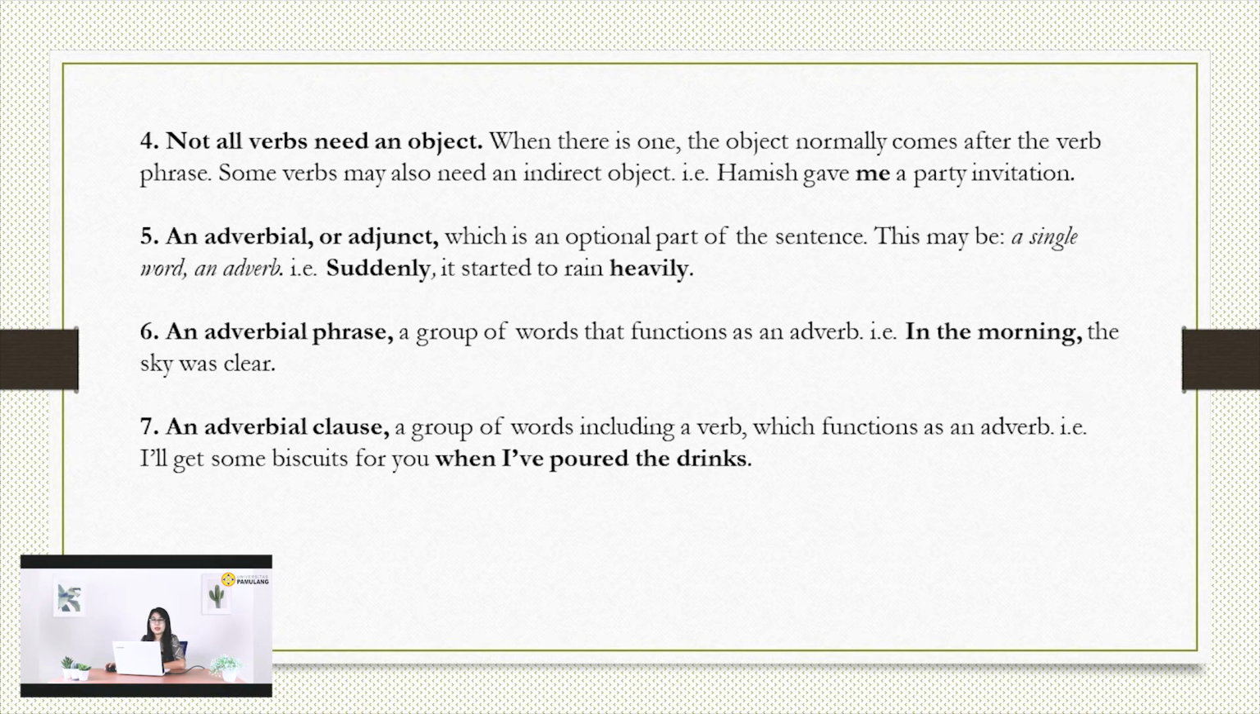Next, not all verbs need an object. When there is one, the object normally comes after the verb. Some verbs may also need an indirect object. So we need to know that there are two kinds of verbs, transitive verbs and intransitive verbs. Which one should be followed by a noun? This one is the transitive verb. Okay, I give you an example for the indirect object here. Hamish gave me a party invitation. So the indirect object here is me, while the object is a party invitation.